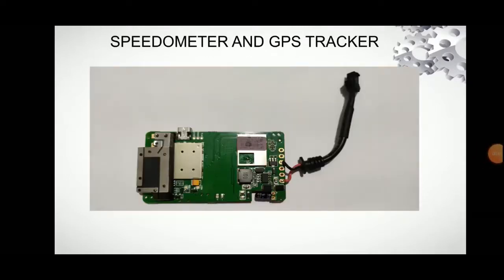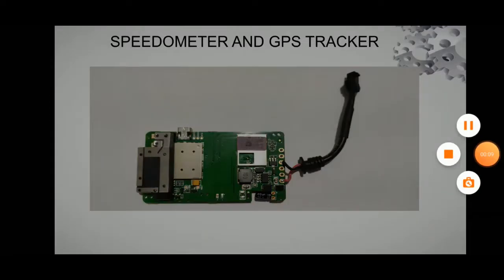As you can see on the screen, this is a speedometer and GPS tracker. Basically, it is connected with the car and directly connected with the battery. It runs with the battery. It also comes with a screen, which I'll be showing you later on. Just for now, just understand what this GPS tracker and speedometer does. Basically, it detects the speed of the vehicle and also the current location of the vehicle. There is no other equipment needed to be fitted in the vehicle other than this and the screen. So basically, I'll just explain about the functioning of the program.